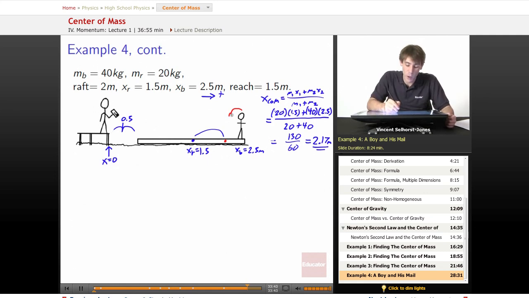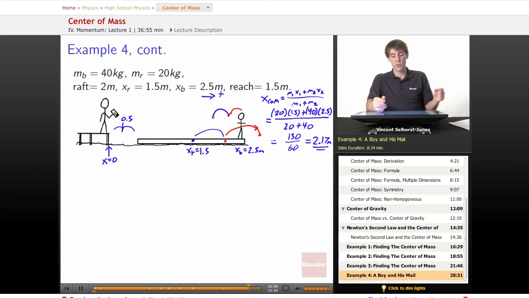So that means if the boy is at one extreme here, then he's only going to be able to make that much farther a jump out afterwards. The boat will wind up making out, its center of mass will wind up also getting out over here. So the boy, to get to the other maximum, is only going to be here. The difference was less than half a meter to get to here, and then it'll be less than half a meter to get here, so he's going to be greater than 1.5 meters. We don't know the precise numbers right now, but we can at least tell he's not going to make it.